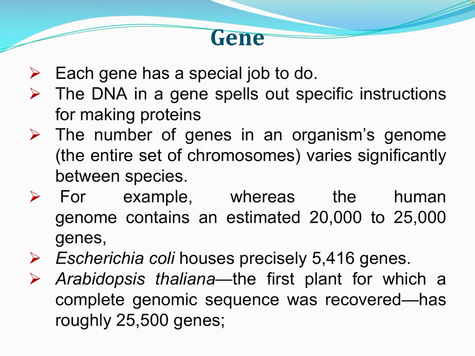For example, in the human genome, around 20 to 25,000 genes have been classified, and in E. coli we have only 5,416 genes, whereas in the first plant whose genomic sequence was recovered, Arabidopsis thaliana, it has about 25,500 genes. So the number of genes in the genome of any organism varies, as we see in these examples.